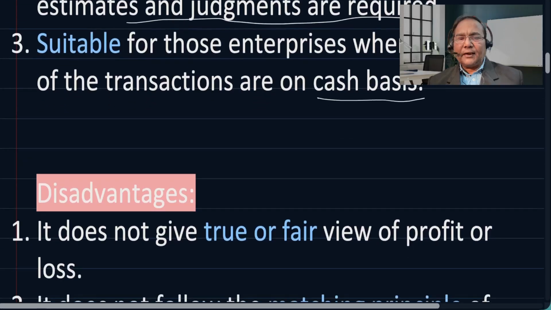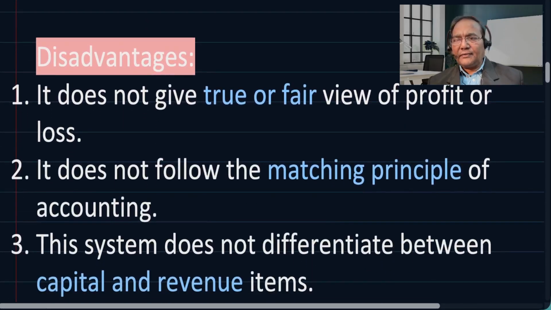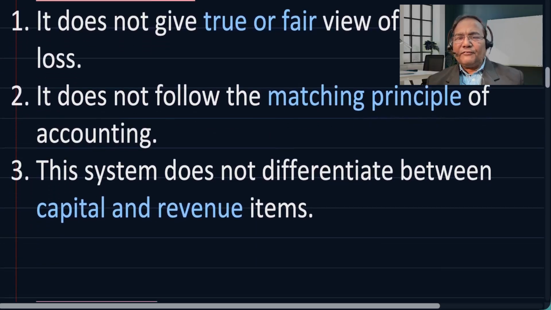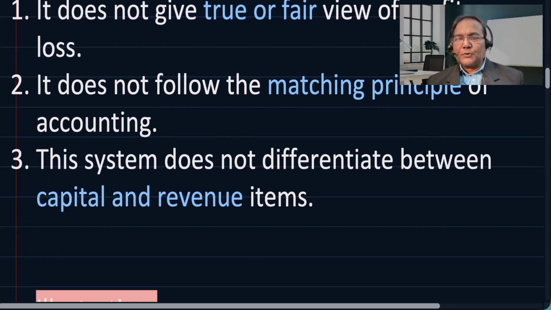Now let us understand there are corresponding disadvantages as well. So it does not give a true or fair view of profit or loss. That is because it does not take into consideration the accrual aspects or transactions in the business. It does not follow the matching principle. So matching principle, what is this?